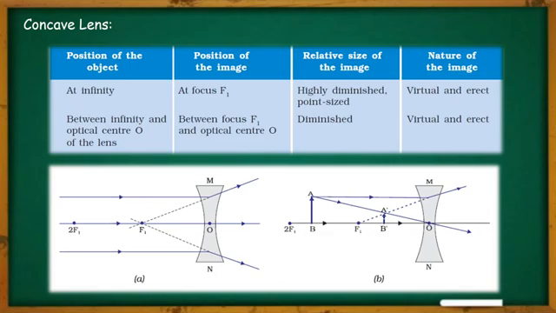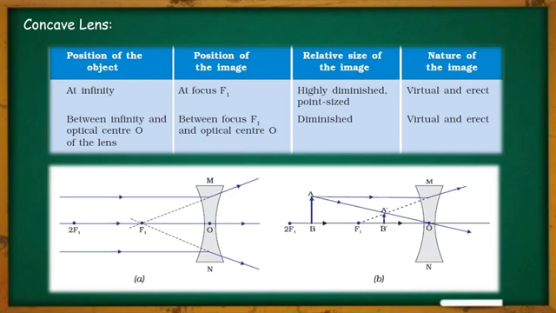Why? Because here all the light rays are diverging away from each other. So in order to make them meet, we have to extend them in the backward direction, and at the focus point they meet each other, and there the image will be created.